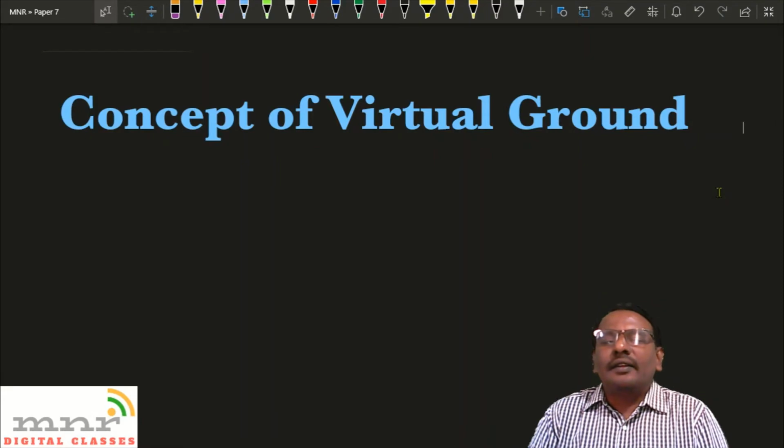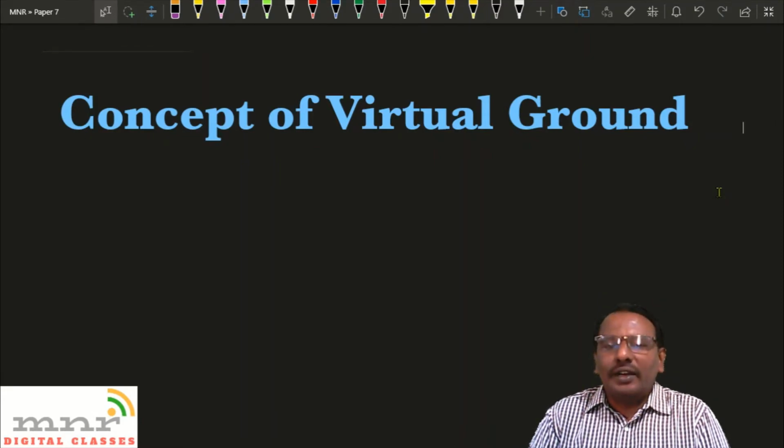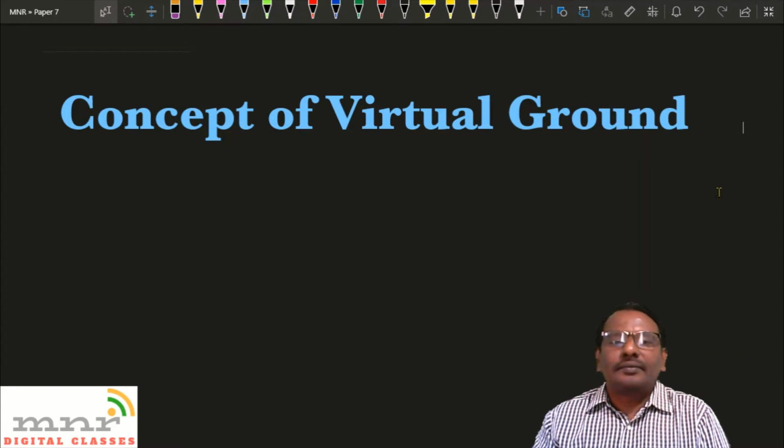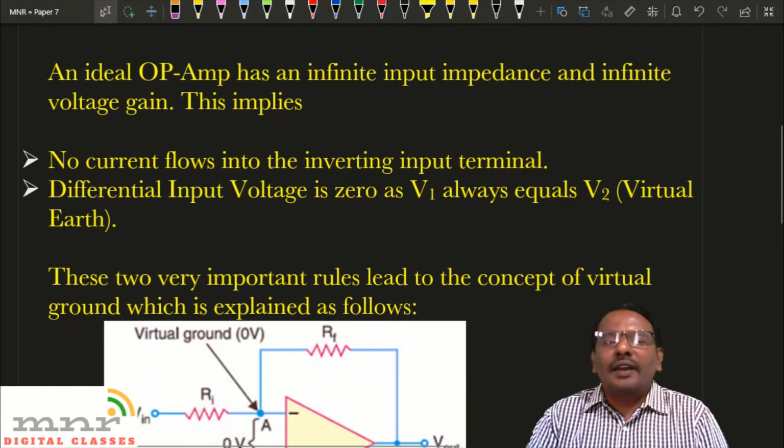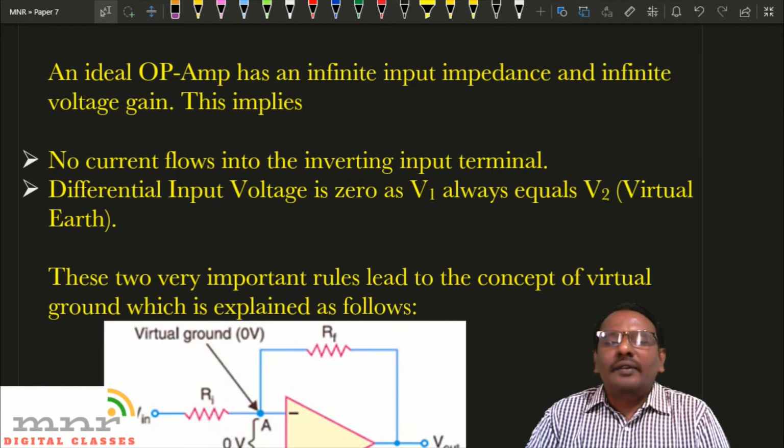In this session, let us understand the concept of virtual ground in case of an operational amplifier. An ideal operational amplifier has infinite input impedance and infinite voltage gain. This we learned while studying the characteristics of operational amplifier.